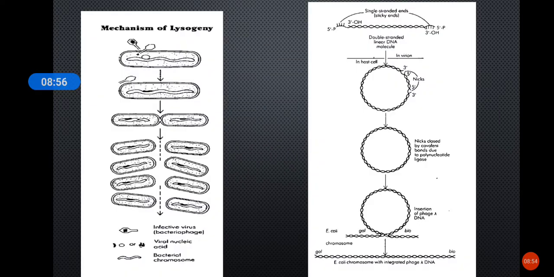This is a figure that explains the mechanism of lysogeny. Once this temperate phage, or the lambda phage, infects the bacterium, the DNA is injected into the bacterium, and it is incorporated into the host's chromosome, and it is replicated along with the host chromosome.